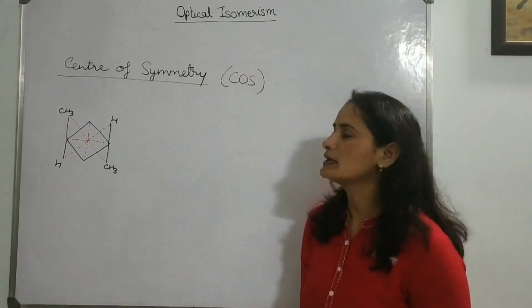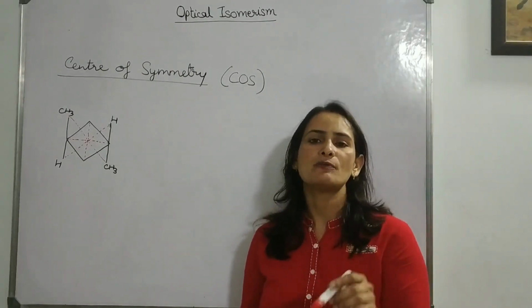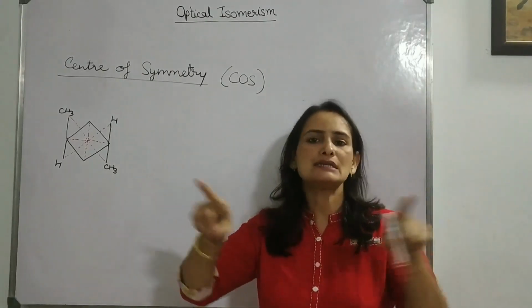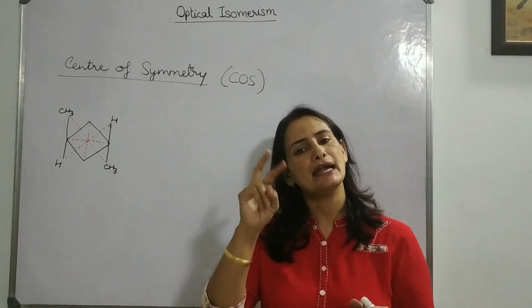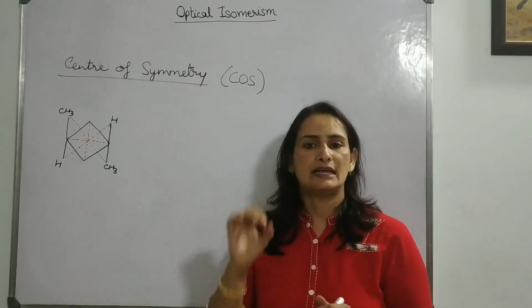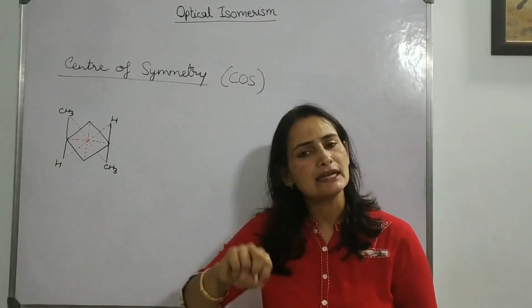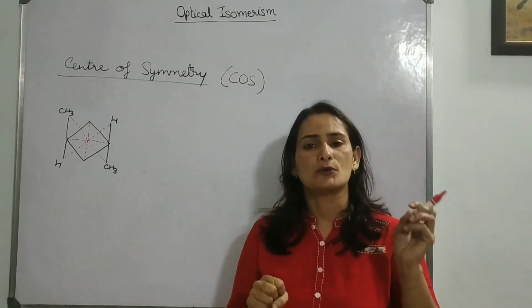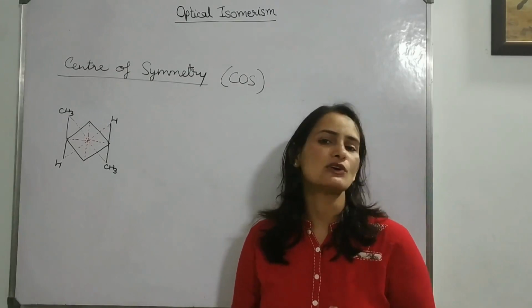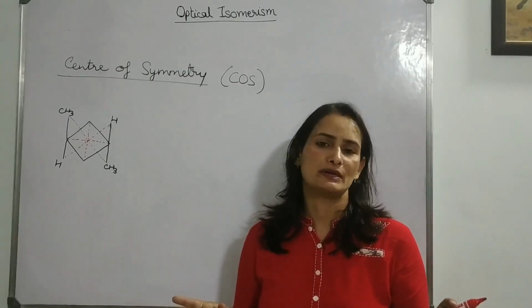So in such a molecule, if we draw a straight line from the center, it should meet a similar group in opposite directions at equal distance, in all directions, then the molecule is said to have COS. And what is our requirement for optical isomerism? The molecule must not have COS.